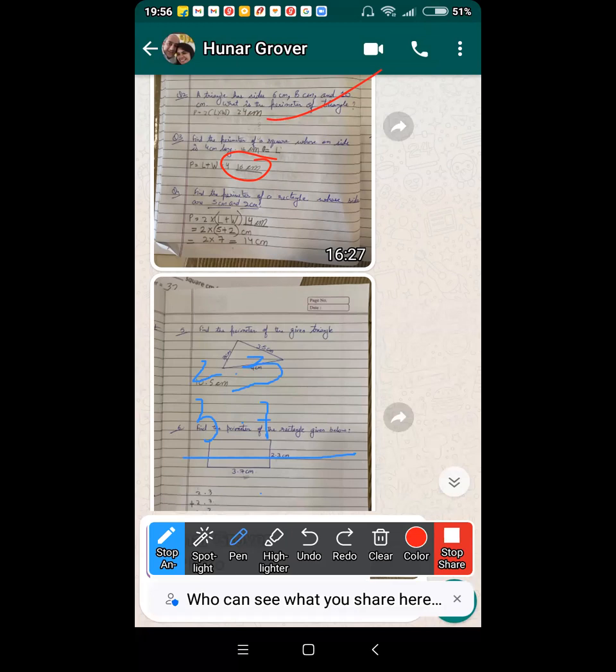Here construction work is going on, no? The construction work only happens in the morning time. You're taking a long time over it. Got it. 6 into 2 is 12. Okay. That's right.